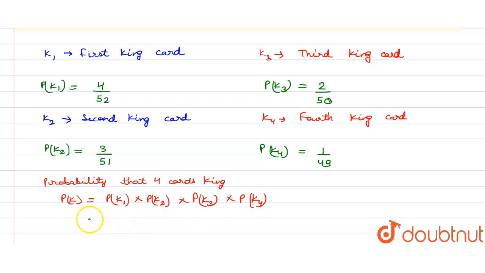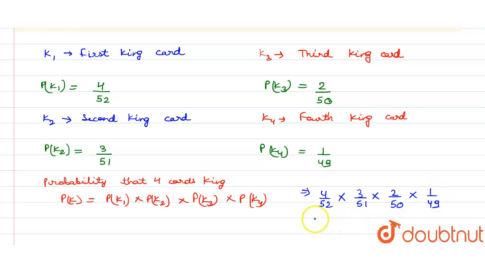So from here we get the value of P of K1 is 4 by 52, K2 is 3 by 51, K3 is 2 by 50, and the value of P of K4 is 1 by 49.